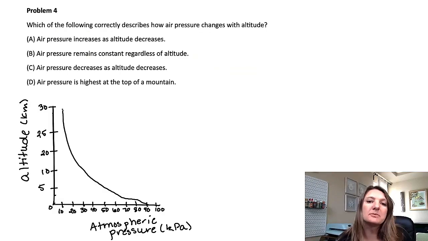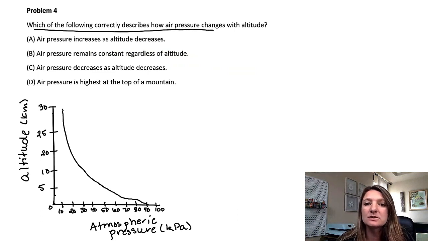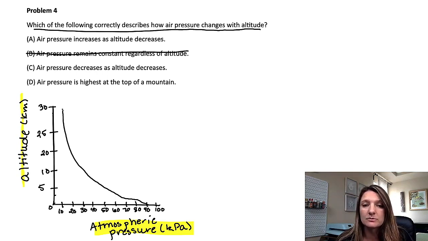Okay, let's look at problem number 4. Which of the following correctly describes how air pressure changes with altitude? So I drew you a little graph here, and we can see that altitude is on our y-axis and atmospheric pressure is on our x-axis. We can see that it is changing. So B is air pressure remains constant regardless of altitude. We can take that out right away.